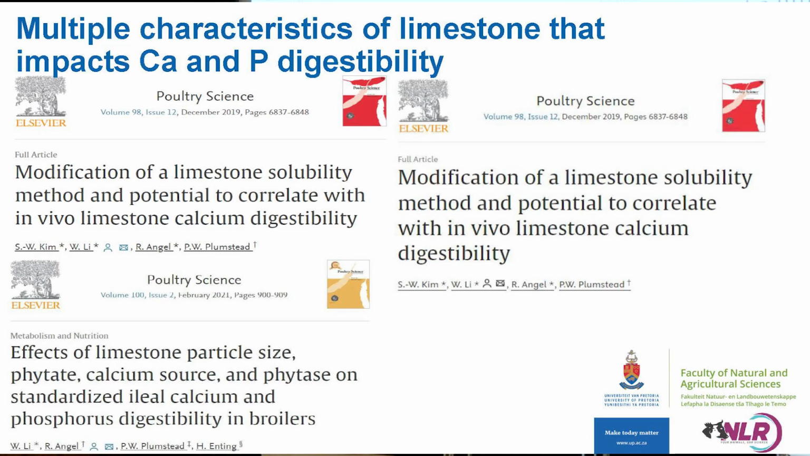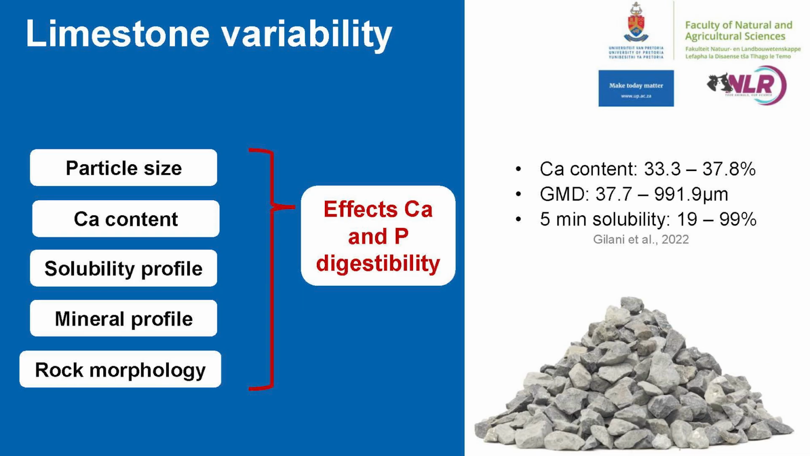Now, this variability in these characteristics becomes a particular concern when we consider how it affects both calcium and phosphorus digestibility, which has been reported by numerous authors. In particular, the particle size and the rate of solubility have been seen to be key factors quantifying differences in calcium digestibility. The same effect has also been seen in phosphorus digestibility, where phytase efficacy has been affected by the different characteristics of the limestones used in the diets. So the list behind me has been clearly proven to all affect calcium and phosphorus digestibility.